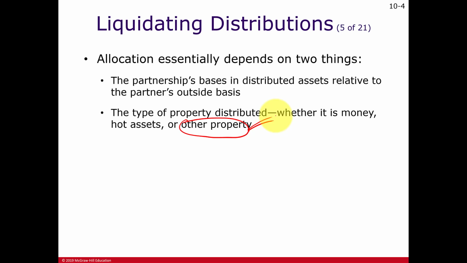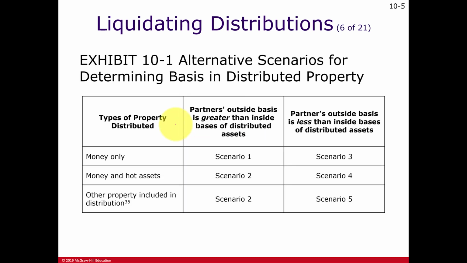Or if there's a loss, we're going to increase the basis of these properties. So when we sell that property, we're going to recognize a larger loss or smaller gain. Again, we're deferring the gain or the loss by adjusting the cost basis of this other property we're receiving on the liquidation of the partner's interest. And they give you some different scenarios here. Looks like 4 different cases, and they bunch it together in 5 different scenarios.